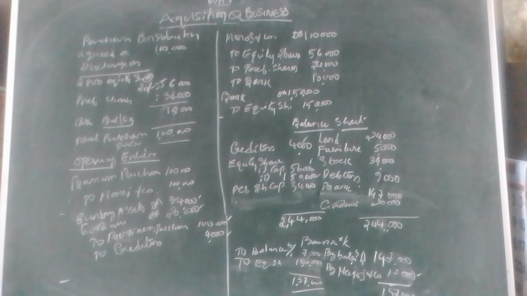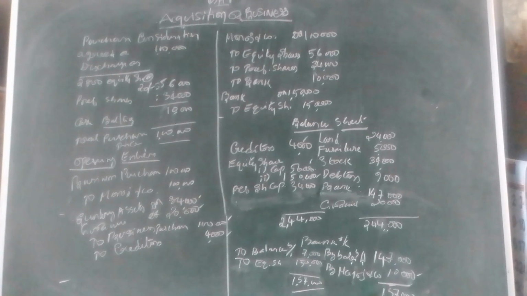The first entry, you know very well: the purchase consideration should be recorded, Business Purchase Account debit to Manoj and Co. The second one concerns the existing books. The assets and liabilities available and taken over by the new company should be brought into the new opening books. Based on that concept, sundry assets in the existing balance sheet come to 84,000, and Business Purchase Account comes to 1 lakh rupees, which we already calculated.